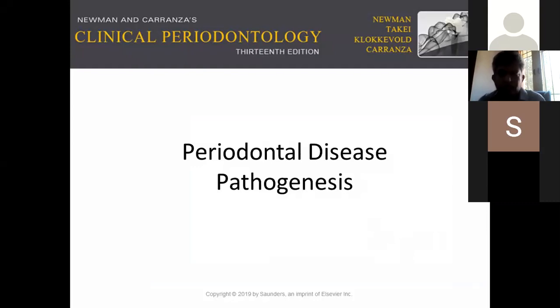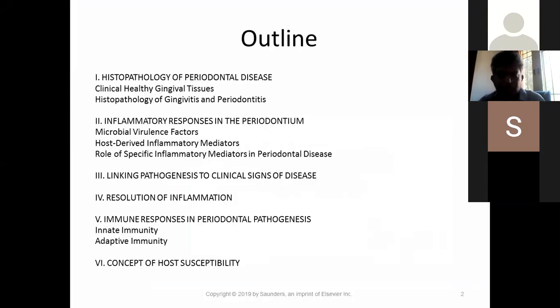Okay. So before we start with pathogenesis, we have to see the normal physiology of the tissue. And after learning about the normal physiology, you get into the pathology of the tissues. So normal gingiva is called pristine gingiva. That is a disease-free state. And from here, once there is accumulation of bacteria, it proceeds to gingivitis. And if untreated, it moves on to affecting the supporting structures of the teeth that results in periodontitis.